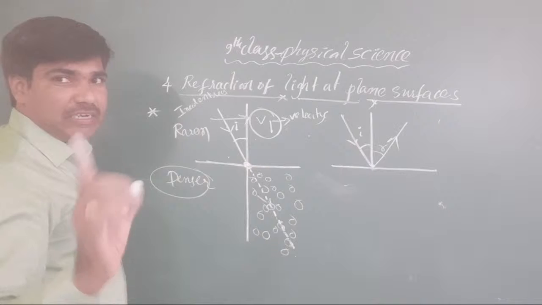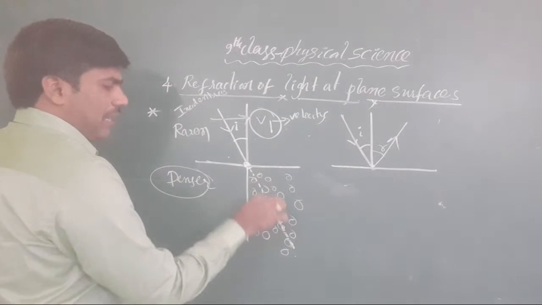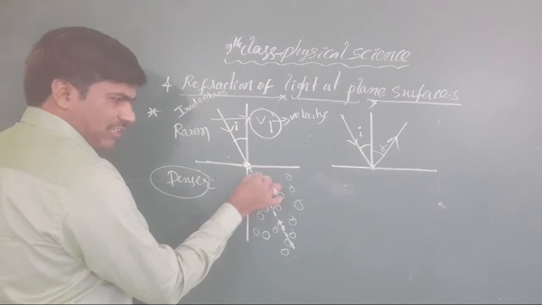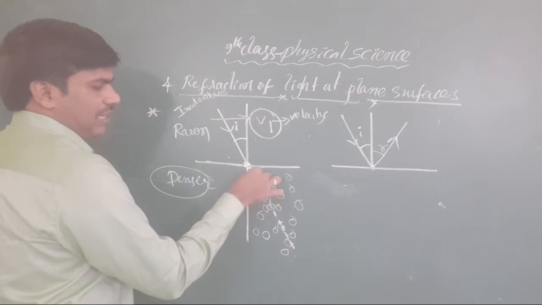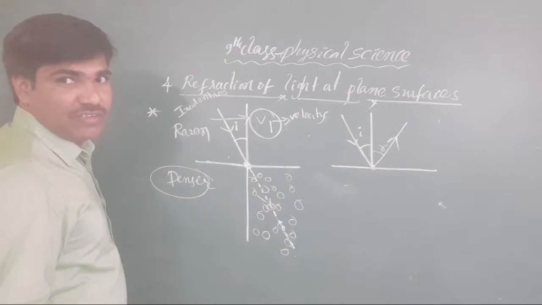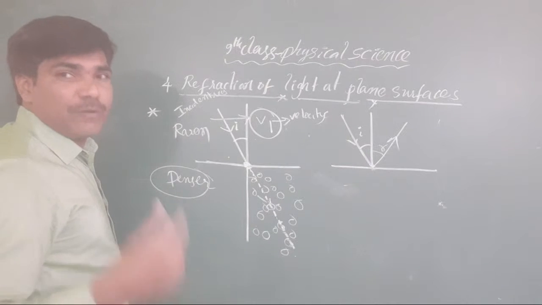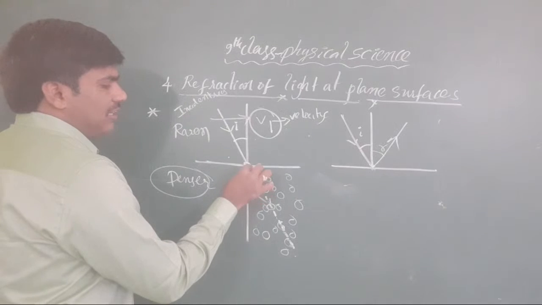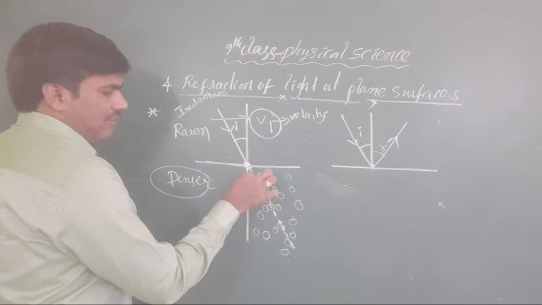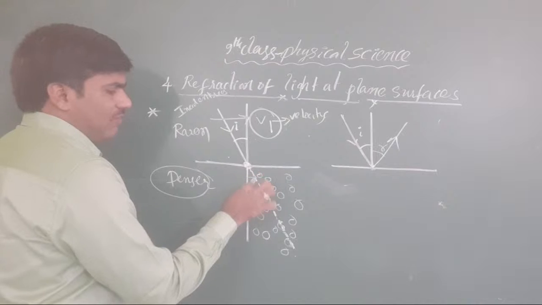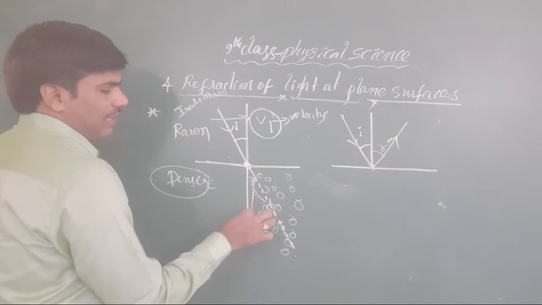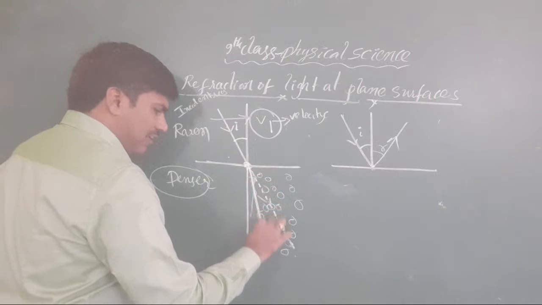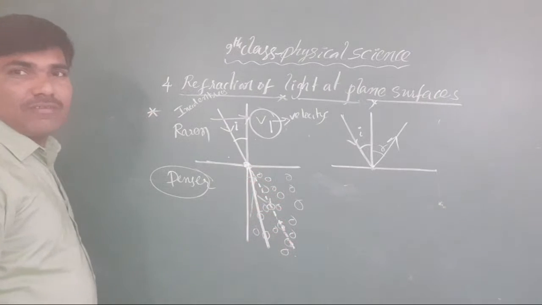Every time they disturb the path of our light ray. When it touches a particle, there is a slight reflection. Disturbed means they work as obstacles, so the ray goes with a slight deflection like this, again like this. When you take the total locus of that, it becomes like this.